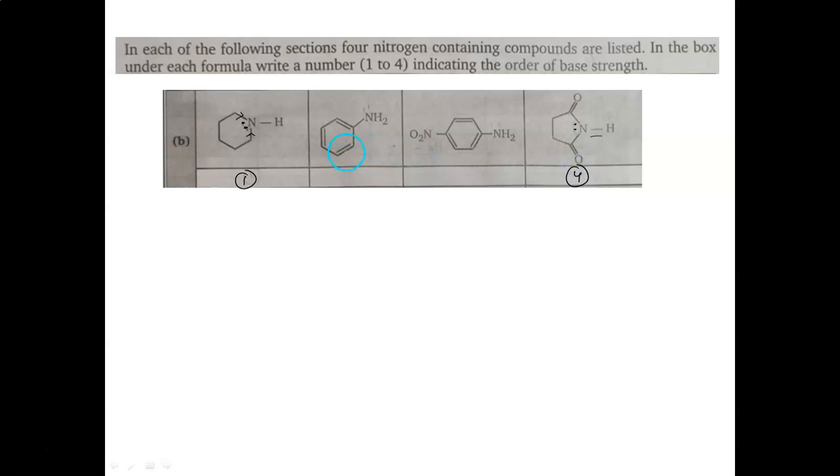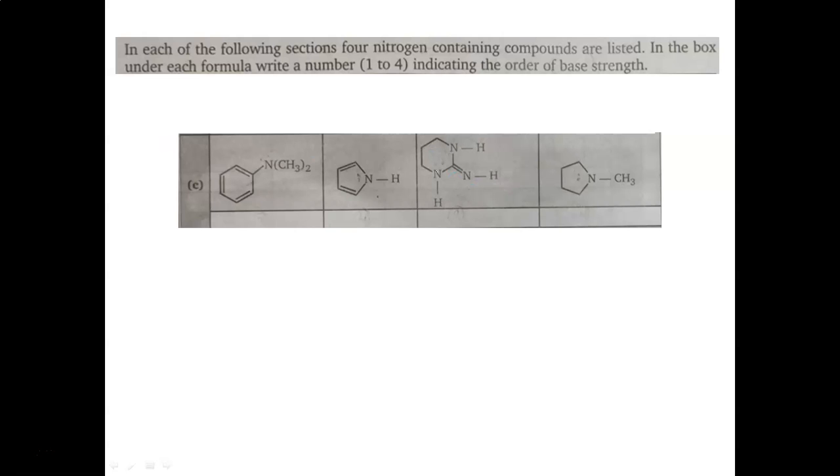Now we have to compare this and this. NO2 is electron withdrawing, a minus R effect, therefore the lone pair will be less available. So second position will be this. So it will be 1, 2, 3 and 4 in the order in which they are mentioned.